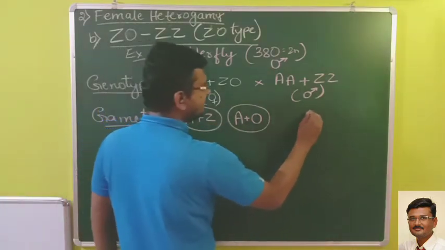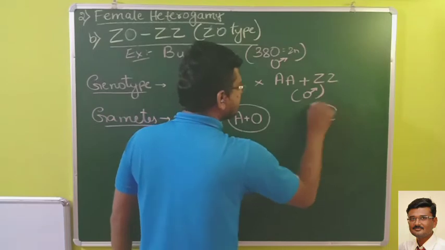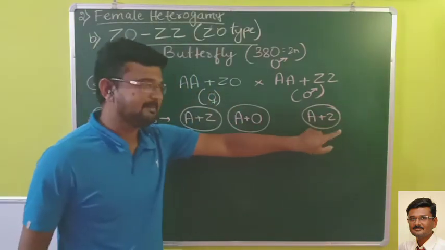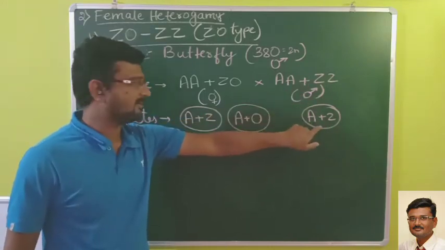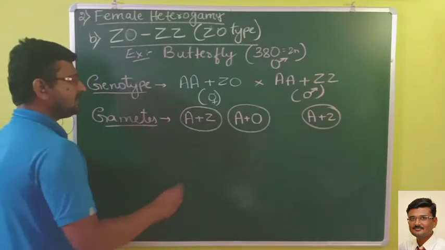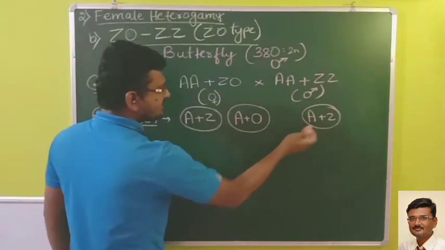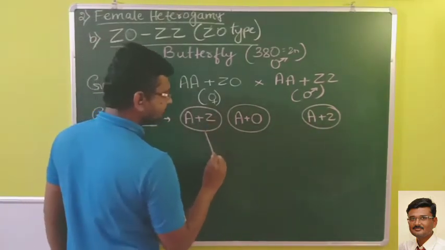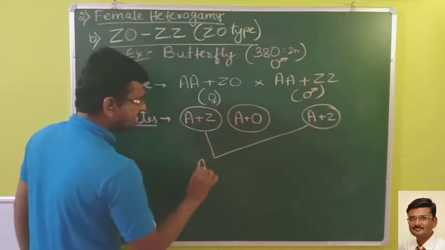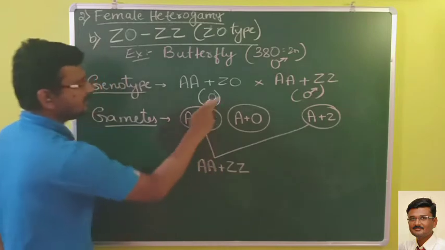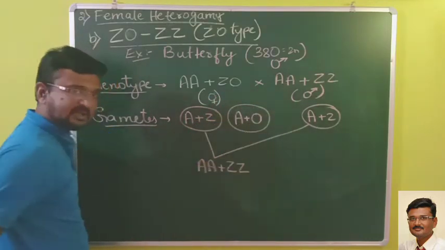If I write the male, males produce 2 similar types of gametes, A plus Z, A plus Z. Two are the same type, hence males are homogametic. So now fertilization will take place. Think this sperm fertilizes this ovum, then what will you get? A plus ZZ. So look at here, this is what you get.